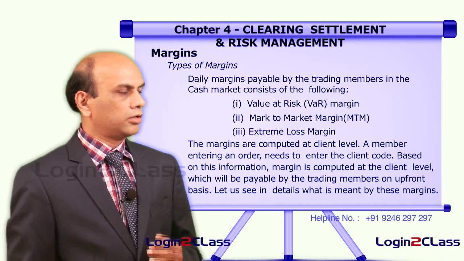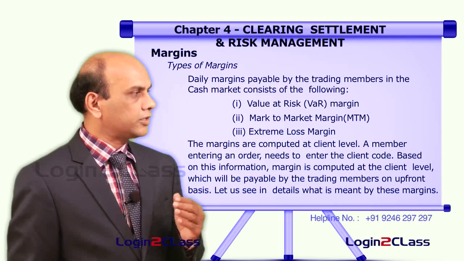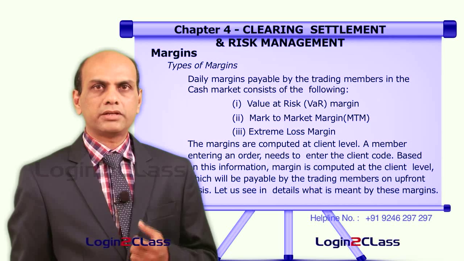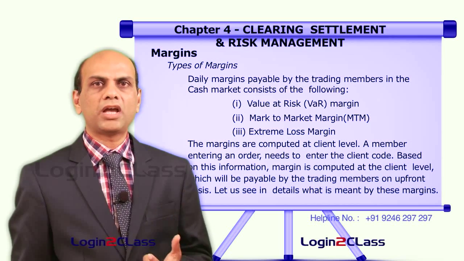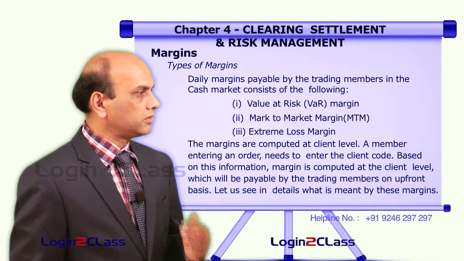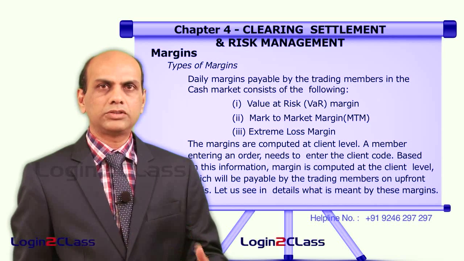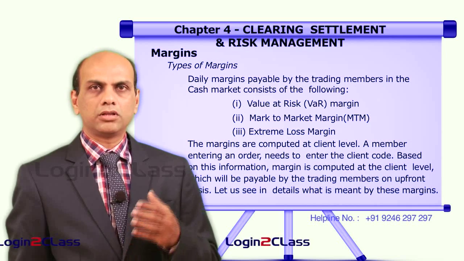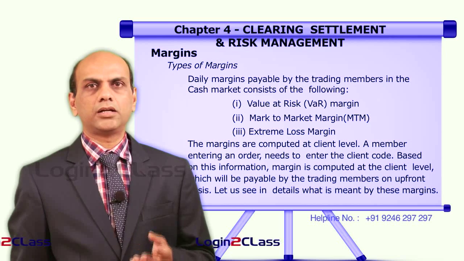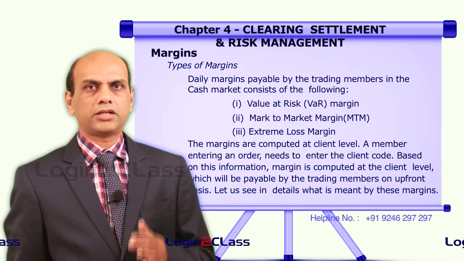The margins are computed at client level. A member entering an order needs to enter the client code first. That means, the trading member who is placing an order has to mention the client code on whose behalf he is placing this particular order. Based on this, margin is computed at the client level. So, for a particular client, if a particular margin structure is fixed, the client code given at the time of placing the order will help us establish what margin structure has to be paid at that time.